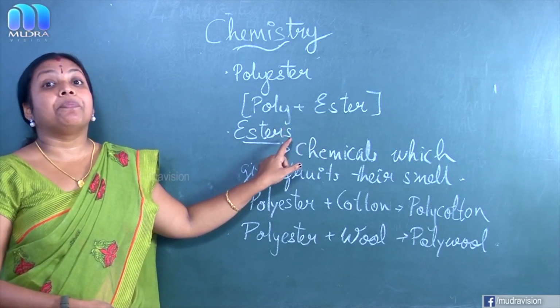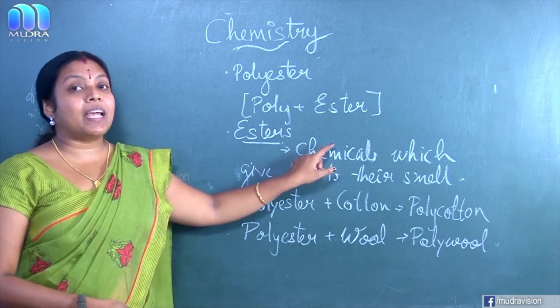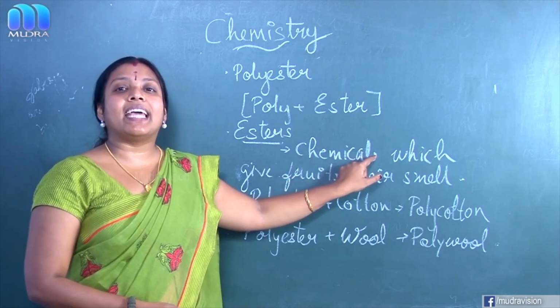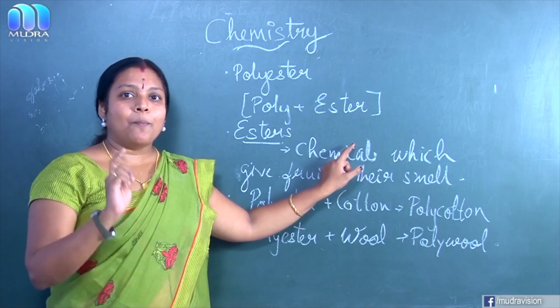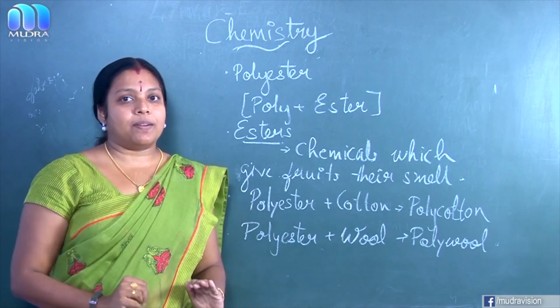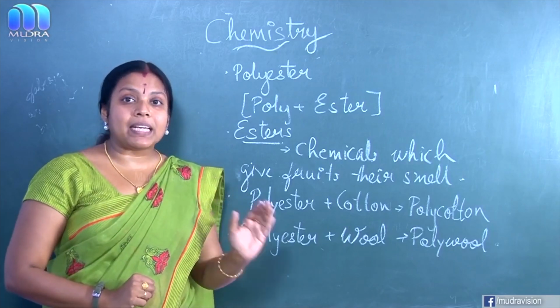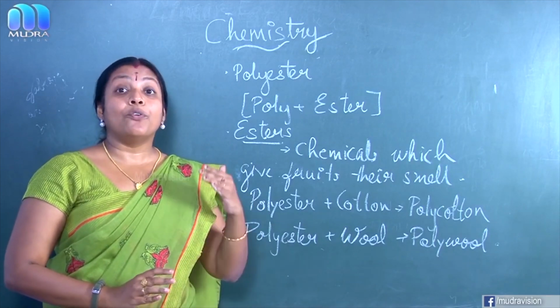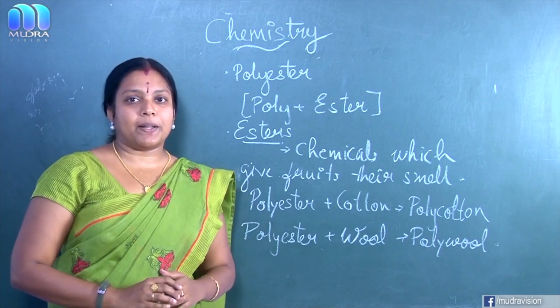Ester means they are chemicals that give fruits their smell. Clear? Polyester means poly plus ester. Esters are chemical substances that give fruits their smell.